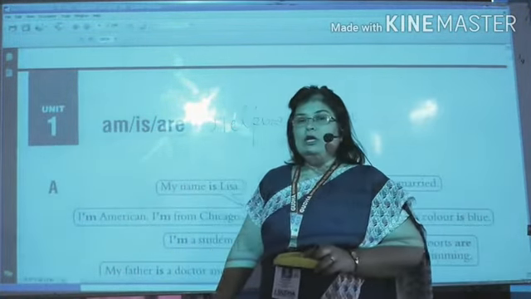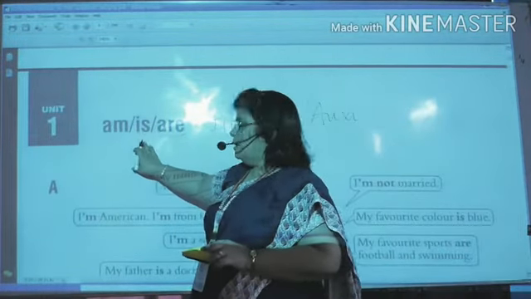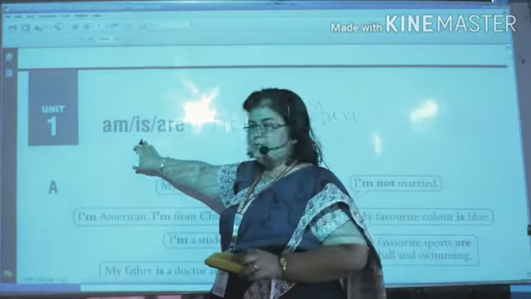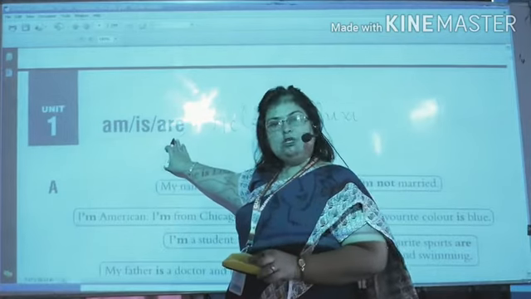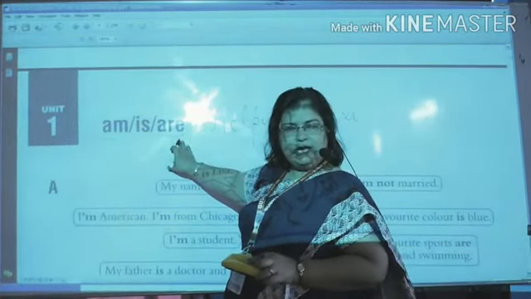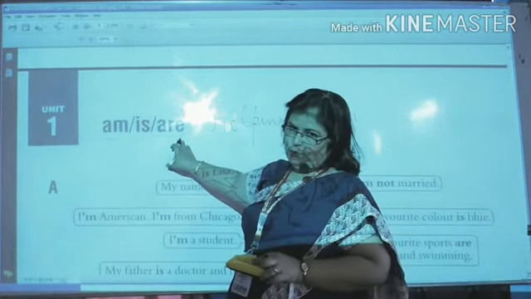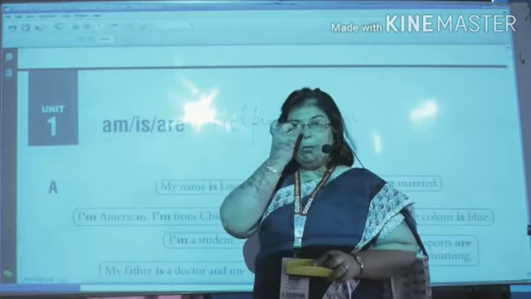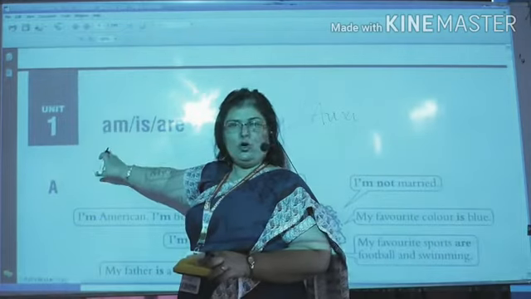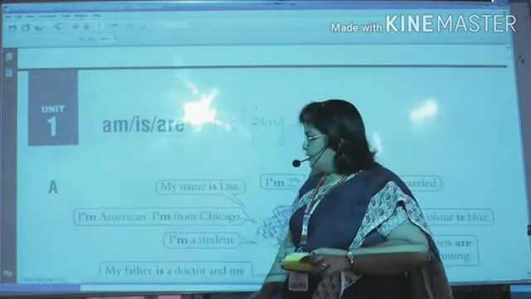Okay, so am is always used with I, is with any other singular noun or pronoun, and are is used with any plural noun or pronoun which comes as a subject in the sentence. It is also used with you. Okay, are comes with you, and am is always used with only and only I. I hope it is clear to you and you all know these things.